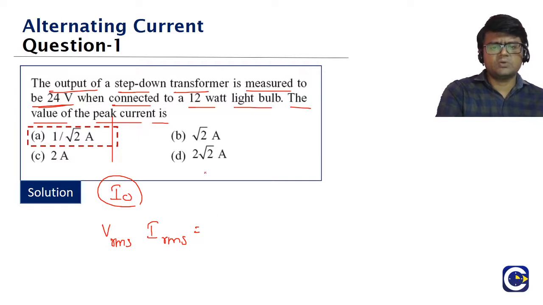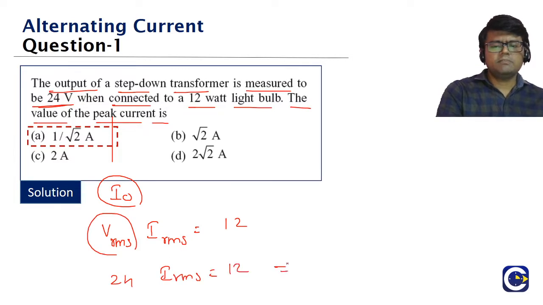VRMS into IRMS is equal to power. Power is 12, VRMS value is 24, SI units we are dealing with. So IRMS value will be 12 by 24, which is 1 by 2. That is the IRMS value. What they are asking is the peak value. Remember, what is the relation between the two? The RMS value, right? What is the relation between the two?